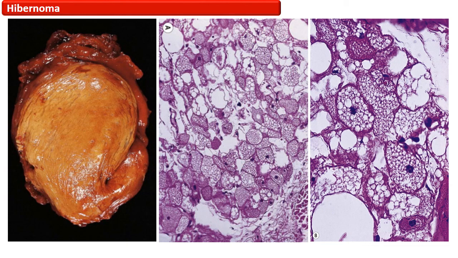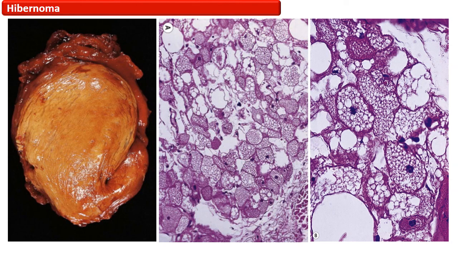On the extreme left, this is the gross picture of the hibernoma, showing the cut surface, which is typically brown in appearance, while the middle photomicrograph is showing that these lipid cells have a central nucleus, which is indented and surrounded by multiple vacuoles that stain positive for neutral fat.